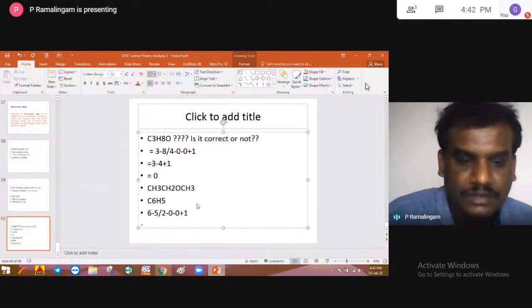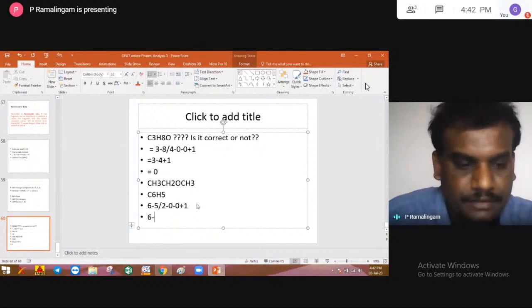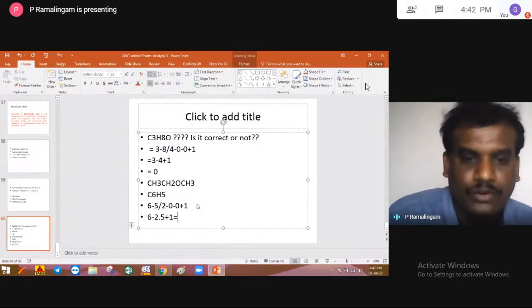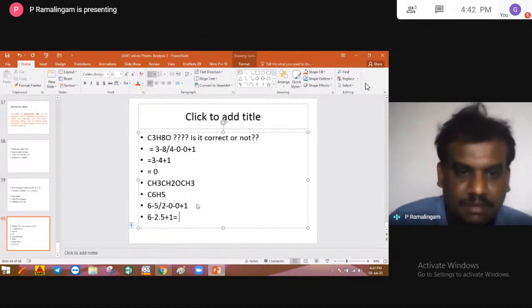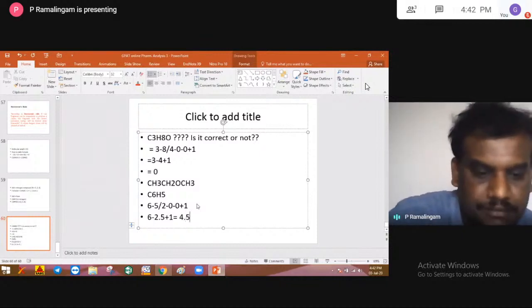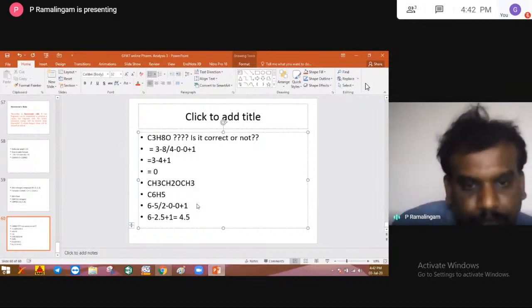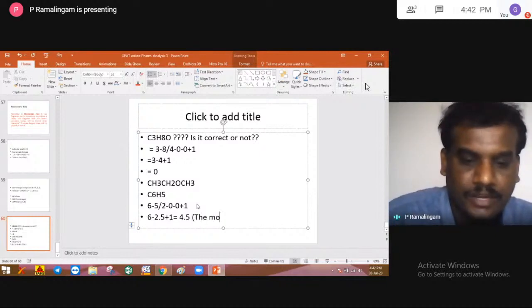So here you get 6 minus 2.5 plus 1, which is 4.5, a decimal. So if you get a decimal value for this formula, it means the molecular formula is wrong.